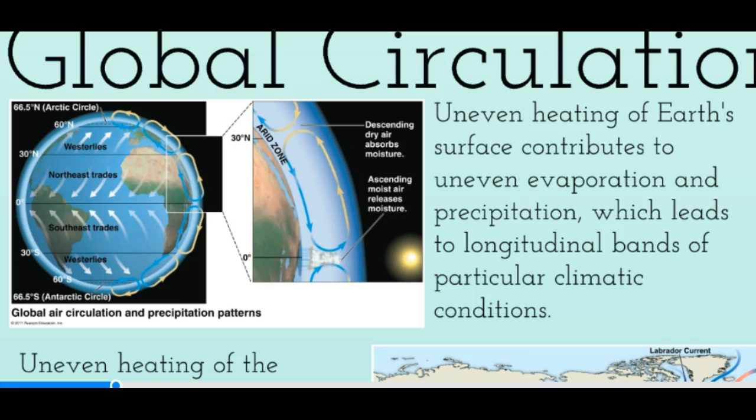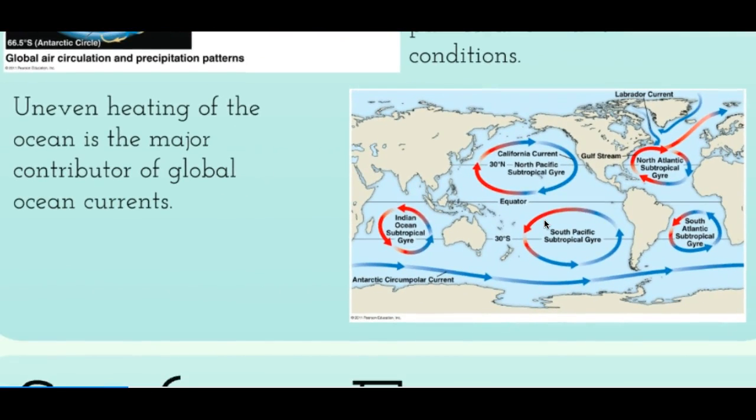Here we have the opposite. So this uneven heating of Earth is what causes all of these air circulations, which in turn causes the difference in climate conditions around the Earth.